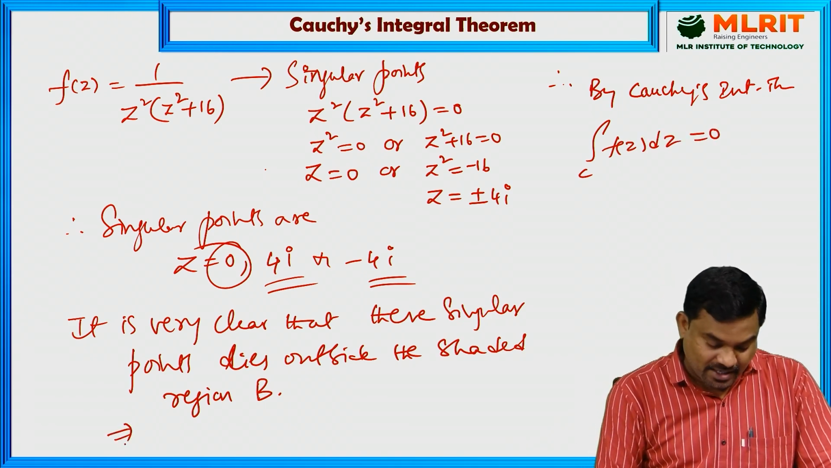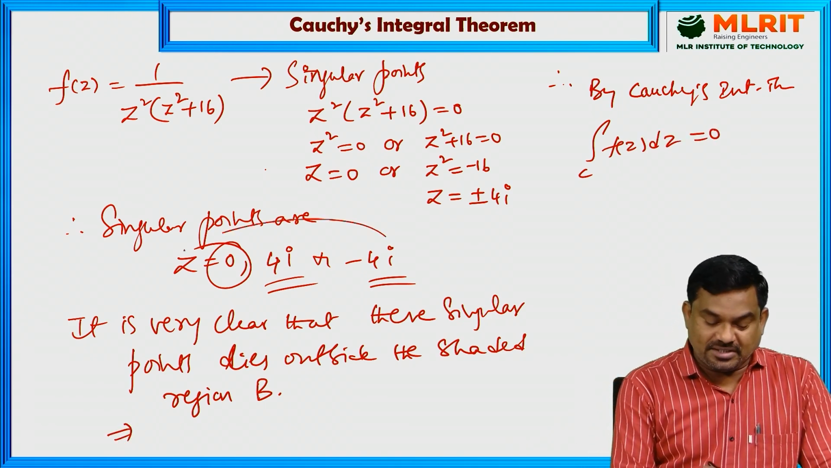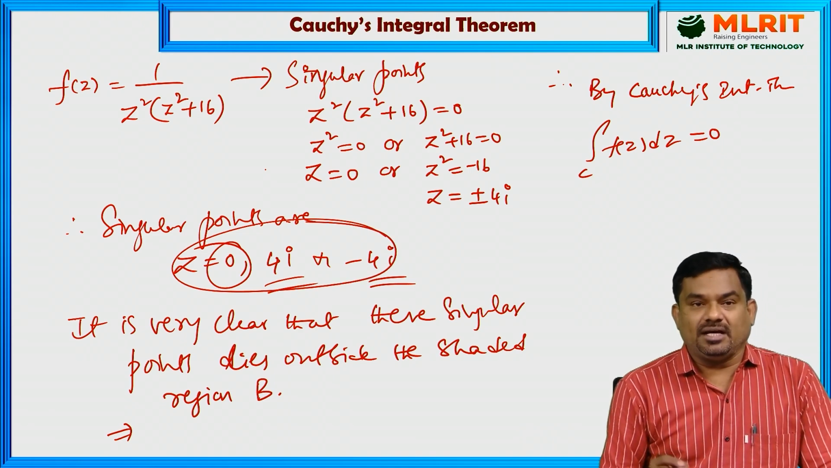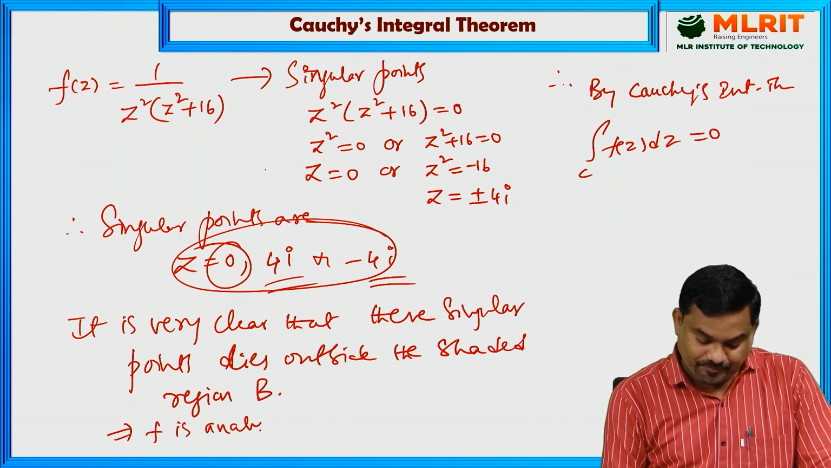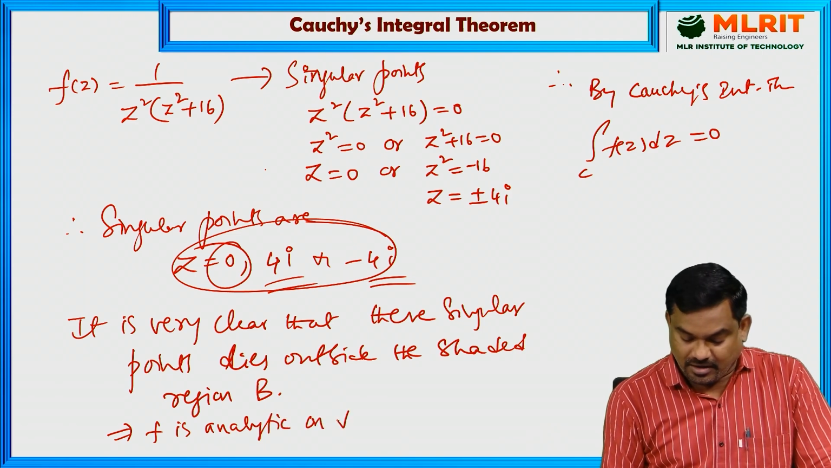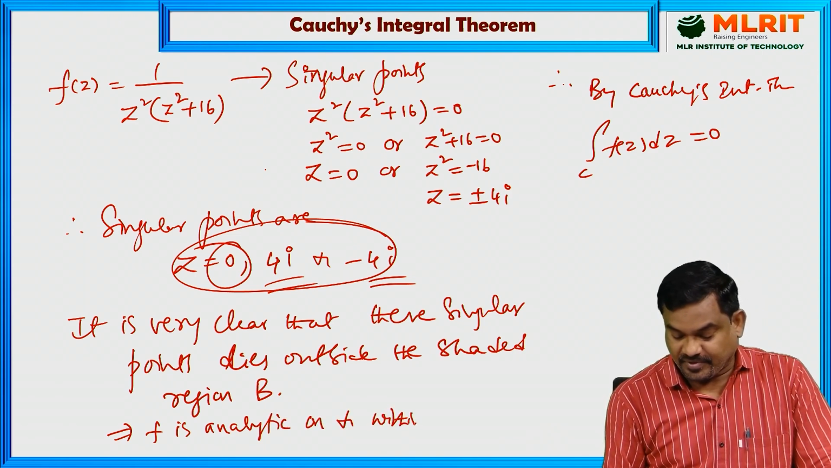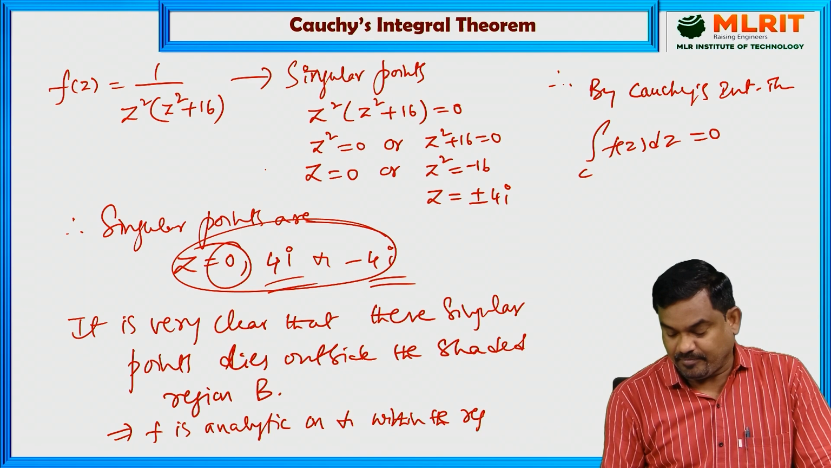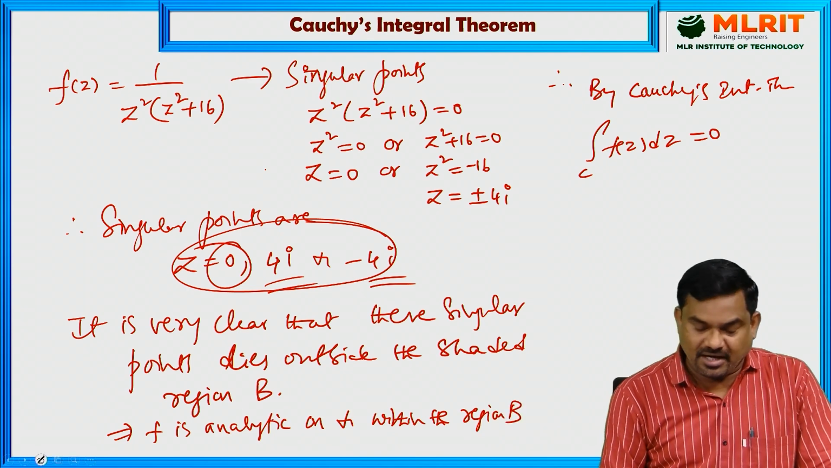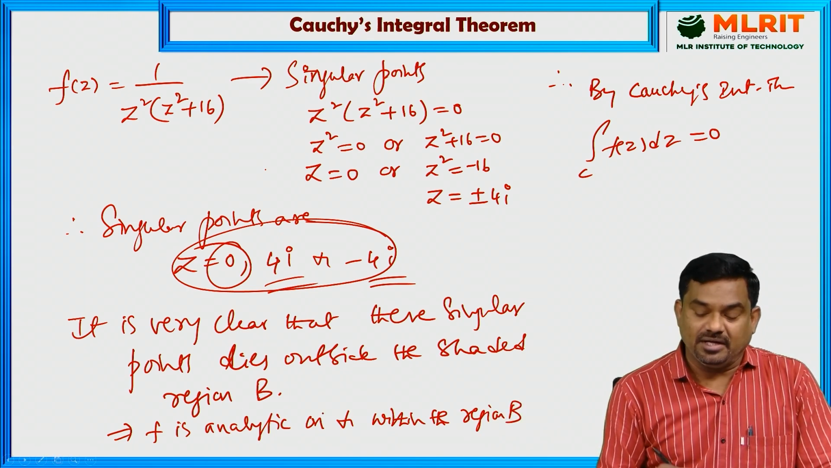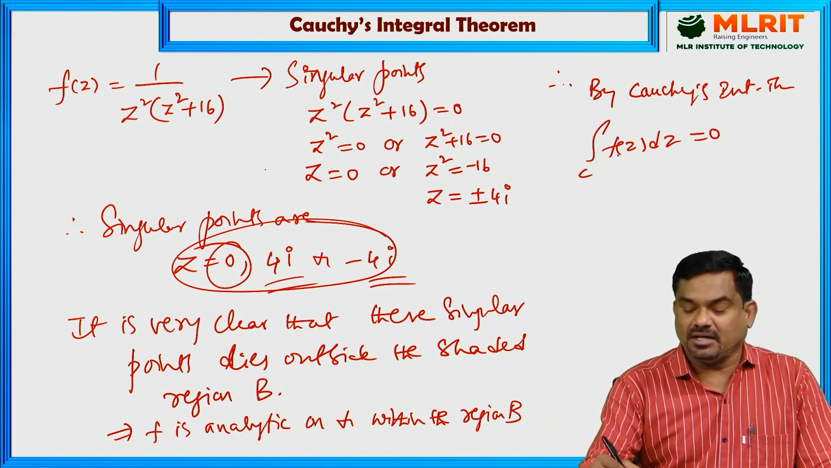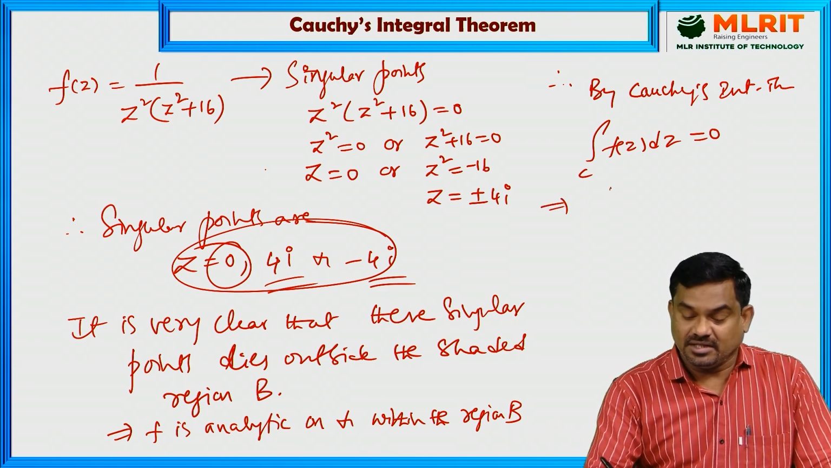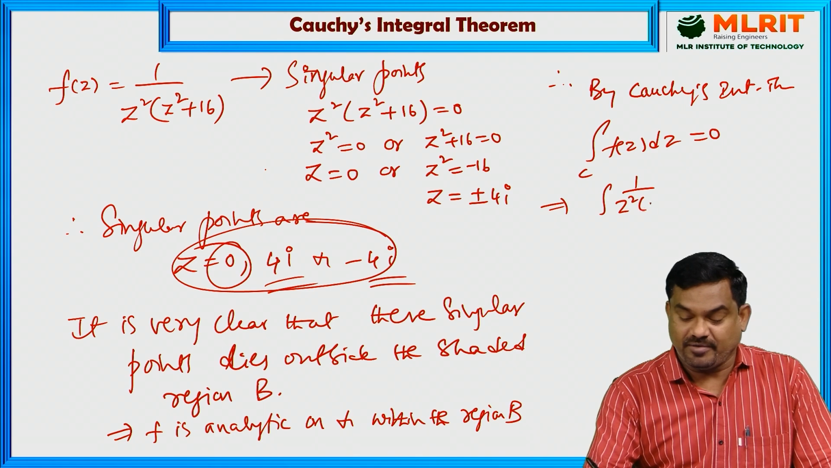So these points lie outside the region. Therefore f is analytic everywhere, analytic on and within the region B. Hence we can apply Cauchy's theorem, and according to Cauchy's theorem the line integral vanishes, hence the integral of 1 by z square (z square plus 16) dz is 0.